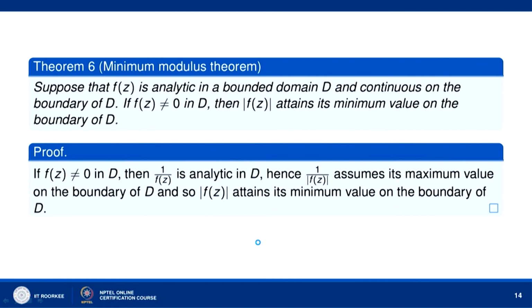Now, we can easily prove the minimum modulus theorem from the maximum modulus theorem. Suppose that F(z) is analytic in a bounded domain D and continuous on the boundary of D. If F(z) is not equal to 0 in D, then mod of F(z) attains its minimum value on the boundary of D. So, let us consider the function 1 over F(z). Then 1 over F(z) is analytic in D, and hence by the maximum modulus theorem, 1 over F(z) will assume its maximum value on the boundary of D, and when 1 over F(z) is maximum on the boundary of D, mod of F(z) is attaining its minimum value on the boundary of D.